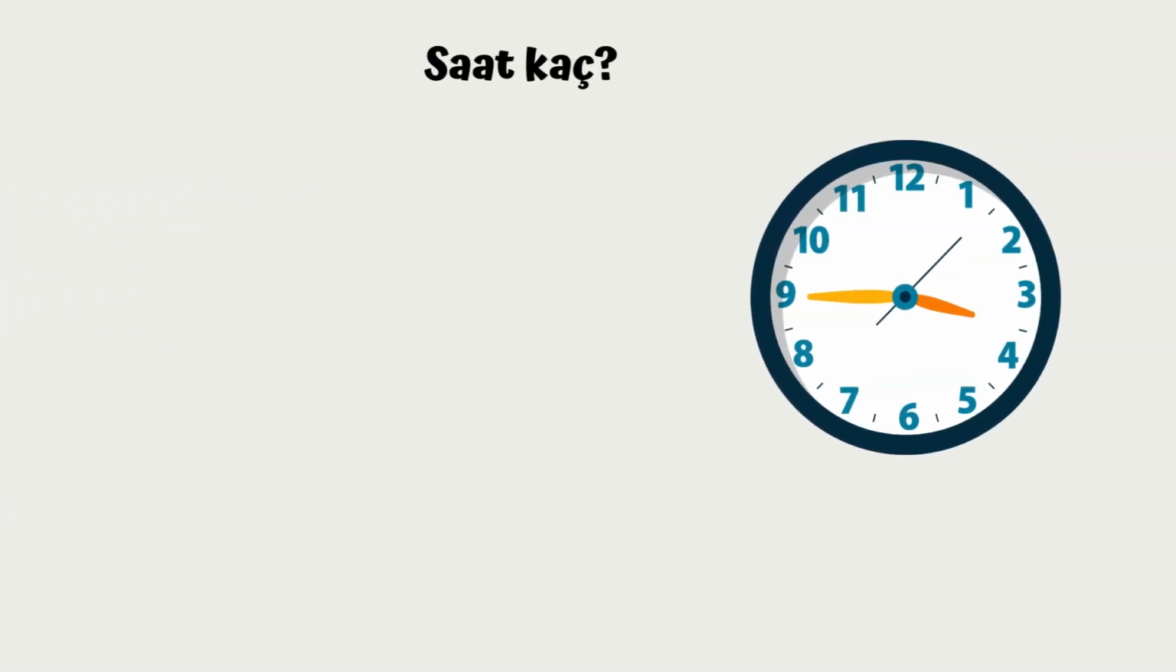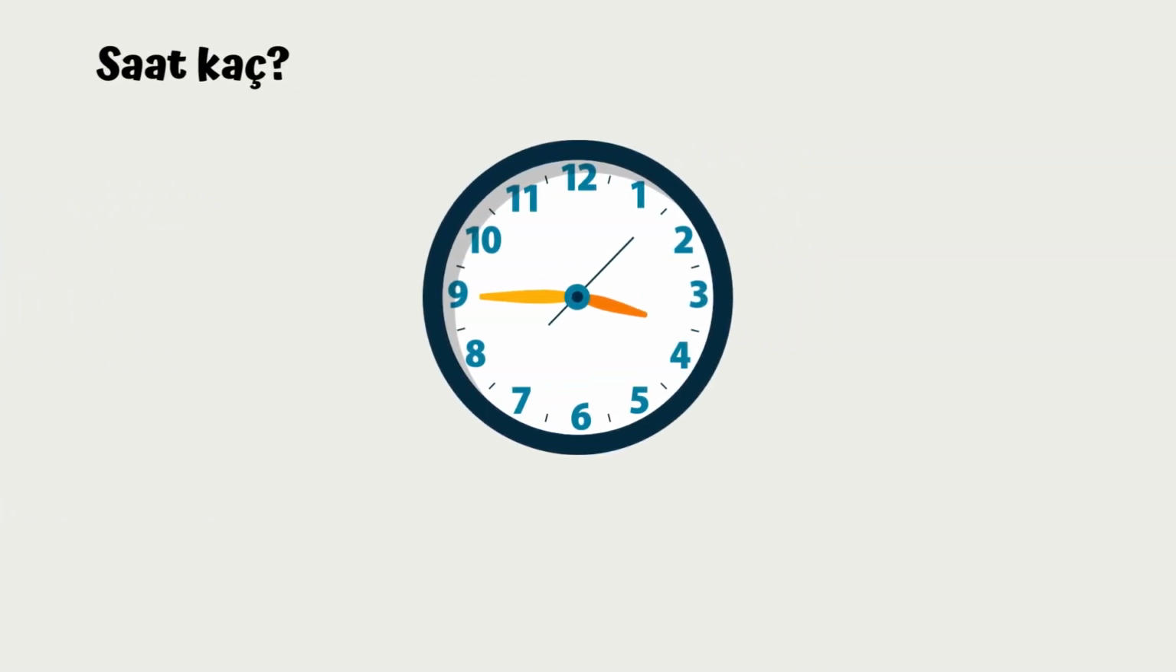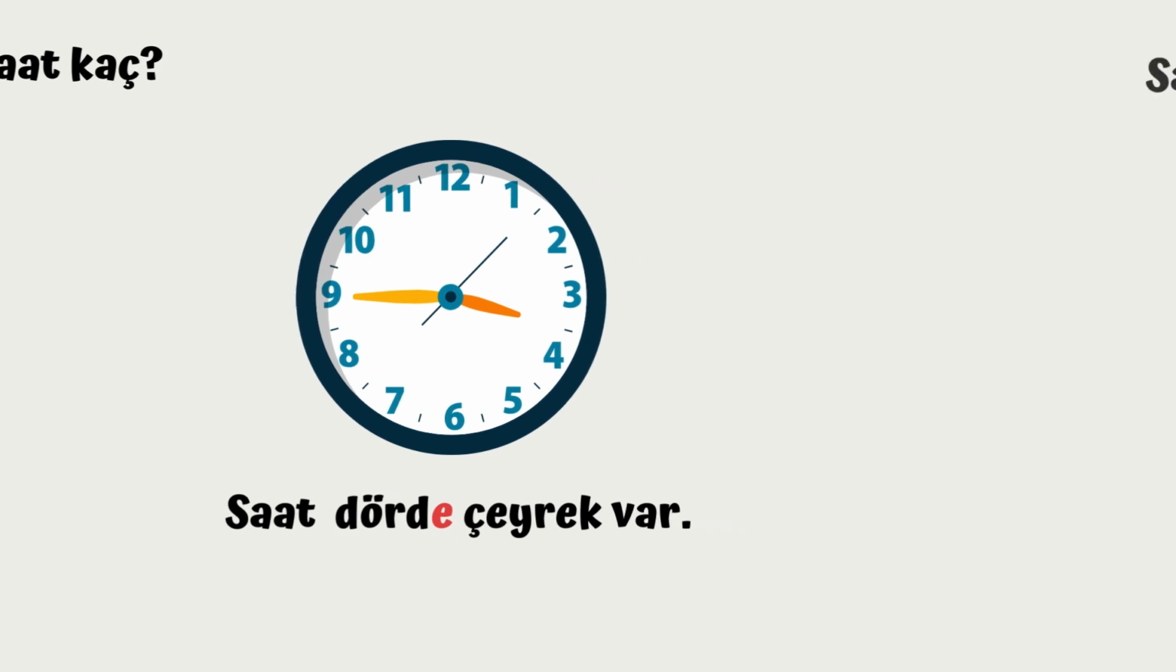Let's take a look at another example. Saat kaç? What time is it? It is 3:45, right? So how do I say that? Saat 4'e çeyrek var. Now I chose E ending here. And there is a change to D.